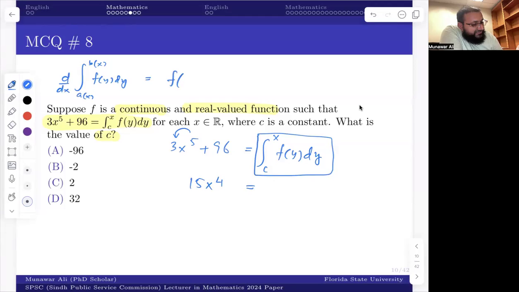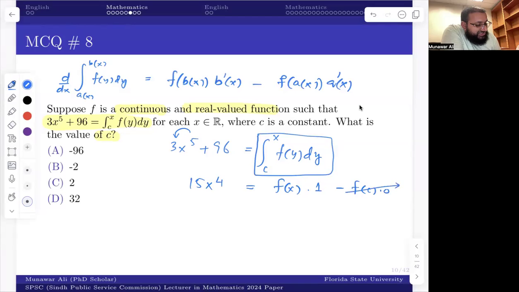You evaluate f at the upper limit, which is b of x, and multiply by the derivative of b, minus you evaluate f at the lower limit, which is a of x, and multiply by the derivative of the lower limit. And there's an extension of this theorem as well, but I don't want to quote it here. So I'm going to evaluate f at x multiplied by the derivative of x, which is 1, minus evaluate f at c, times the derivative of c, which is 0.